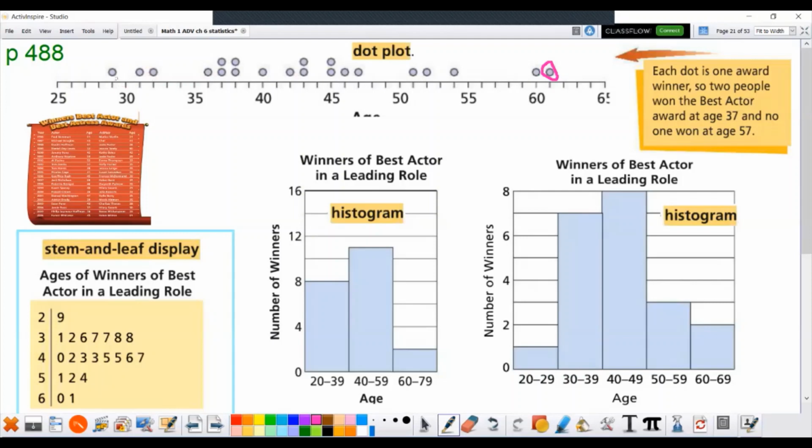And here are the dots for all the ages. Here's the youngest person at 29. Notice there were a couple of people here. Here you can actually see the spread of all the ages, and most of the guys seem to be in this area.